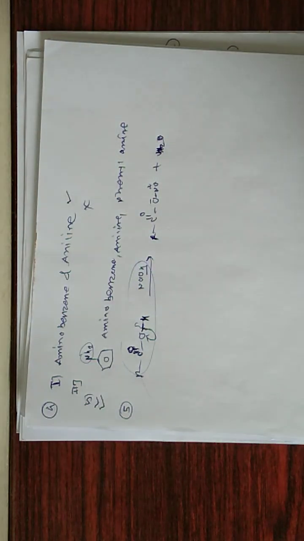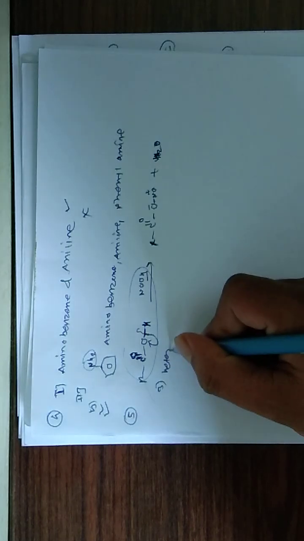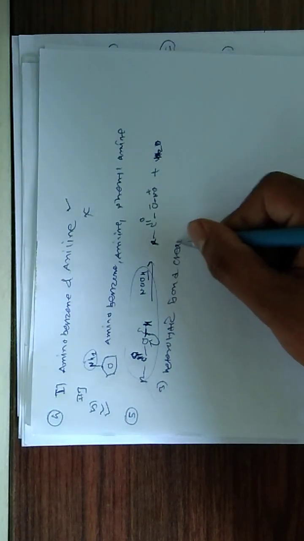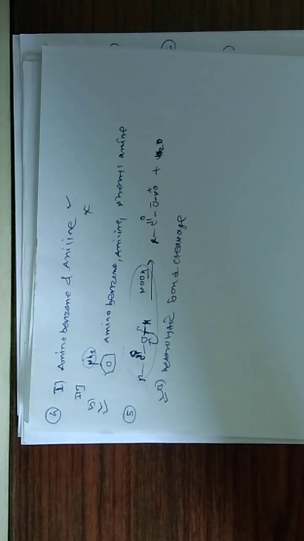Four options are given: homolytic bond cleavage, heterolytic bond cleavage, primary free radical, and secondary free radical. The correct answer of that question is heterolytic bond cleavage, the third option.